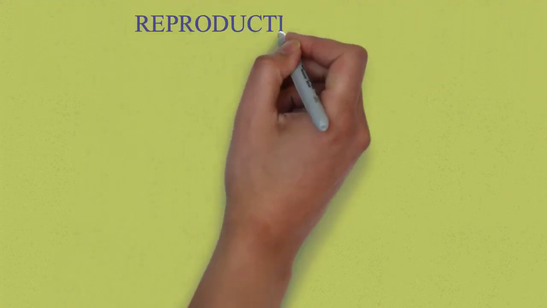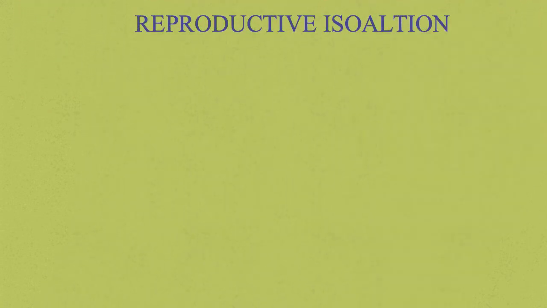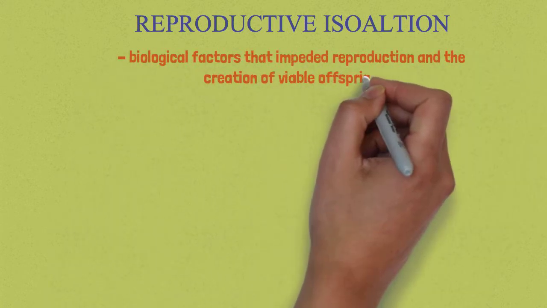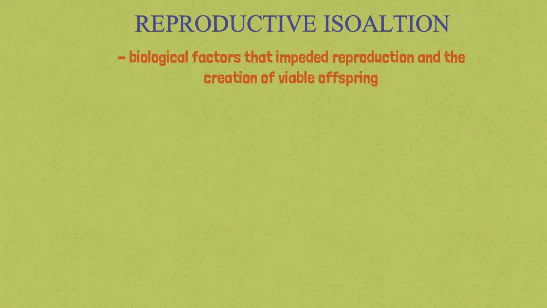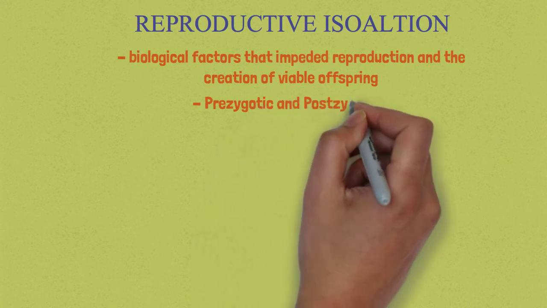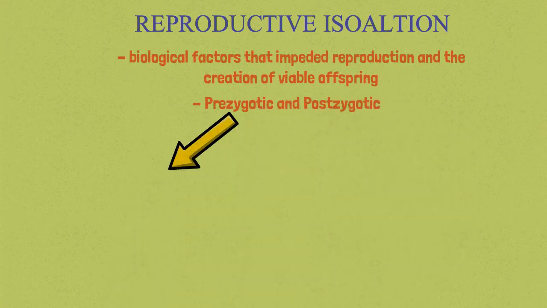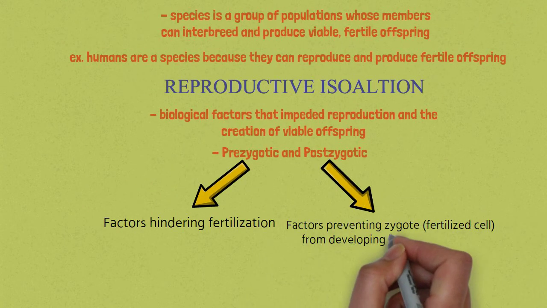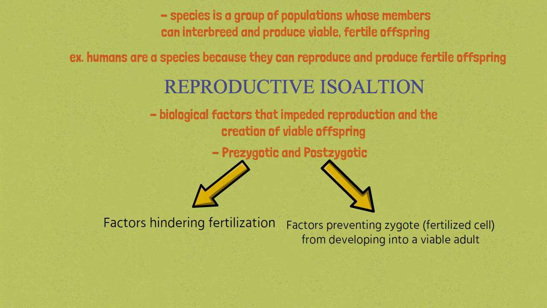Now let's talk about reproductive isolation. Reproductive isolation refers to biological factors that impede reproduction and the creation of viable offspring. There are two types of reproductive isolation: prezygotic and postzygotic. Prezygotic factors hinder fertilization. Postzygotic factors occur after fertilization. They prevent the zygote, which is the fertilized cell, from developing into a viable adult.